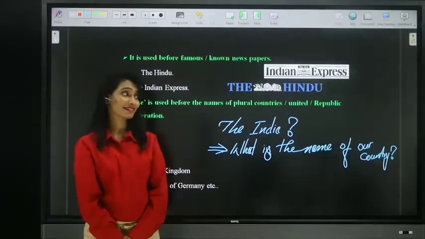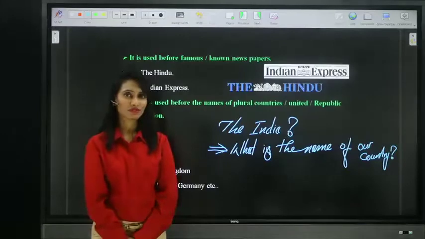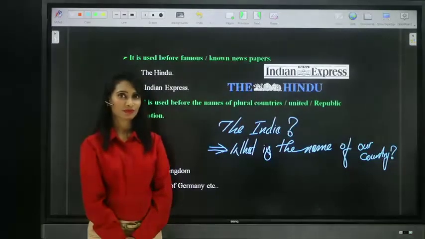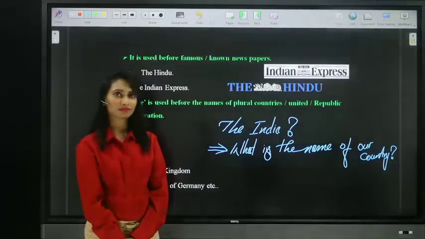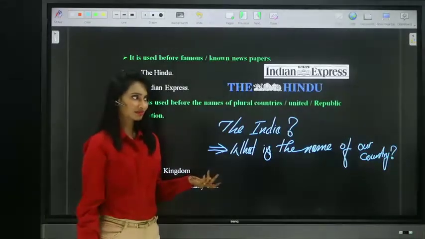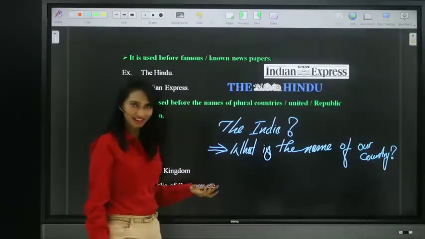Do not Google, guys. What's the full name of India? Not even one? The name of our country.